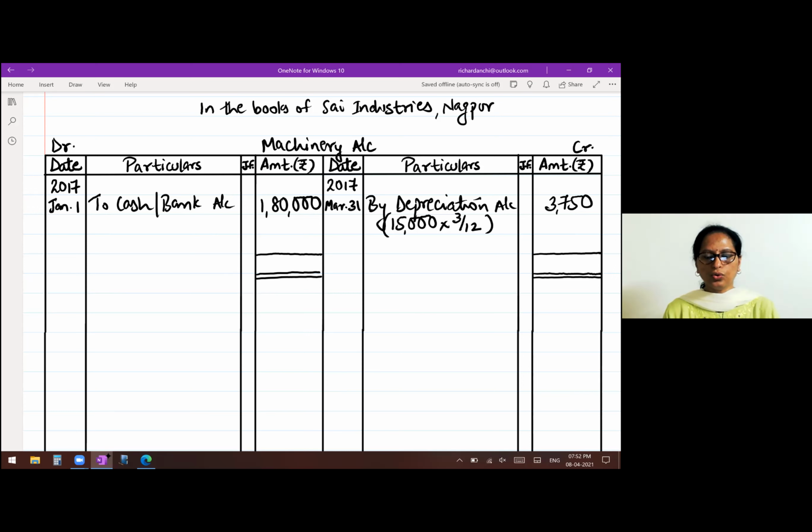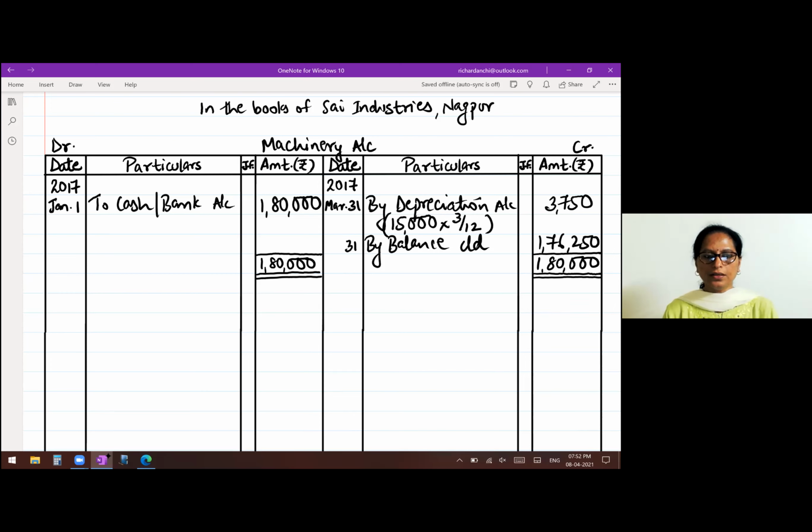So the greater total you will write on both the sides. So 1,80,000. Then subtract 3,750. So it will be 1,76,250. This you have to write on 31st March by balance carried down.